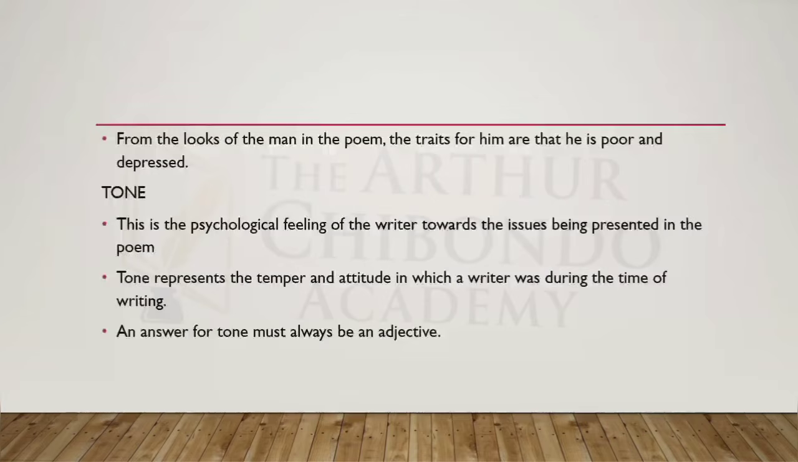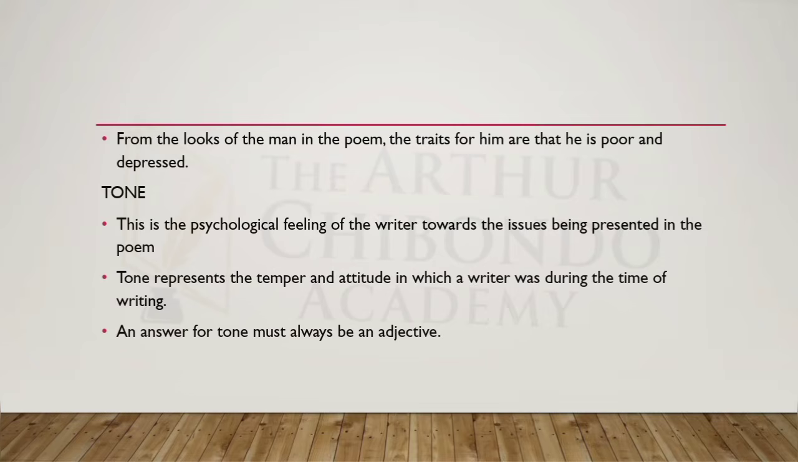So from the looks of the man in the poem, the trend for him is that he is poor and depressed. Because we have looked at how the poem has described the man, how the man looks, now we can give a trend that he is poor and he is also depressed. Let us come to tone.